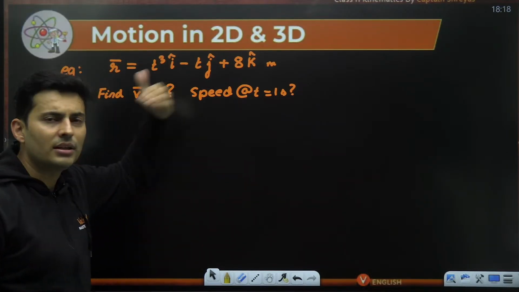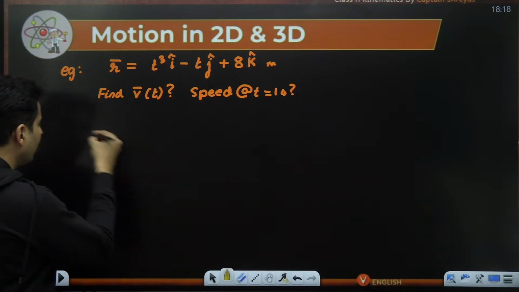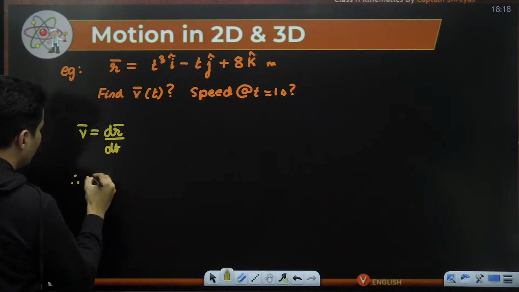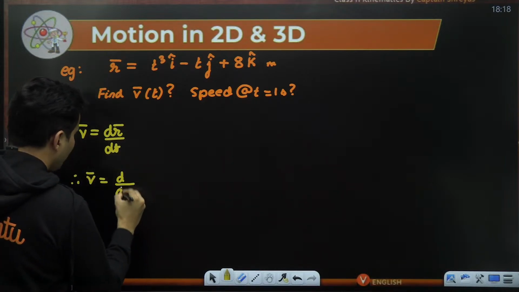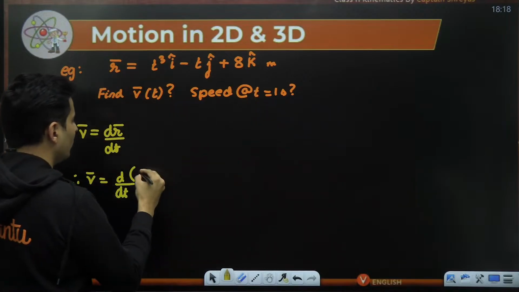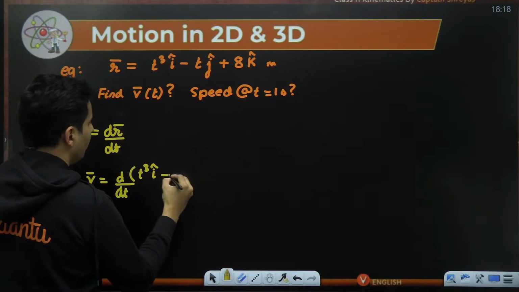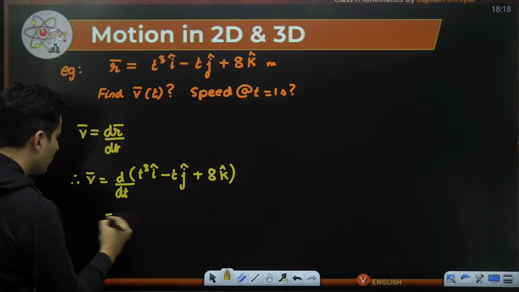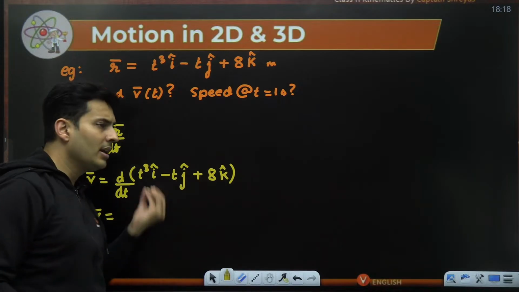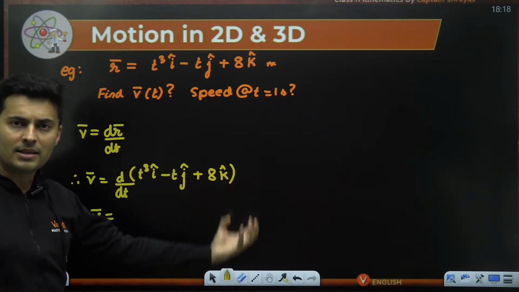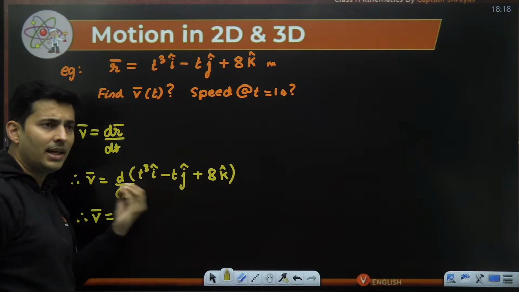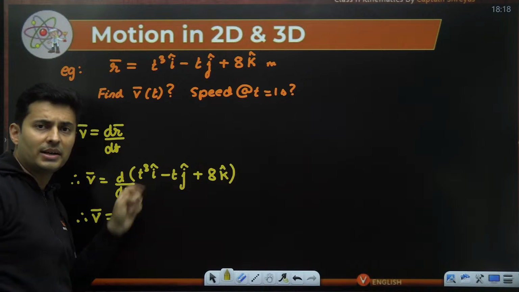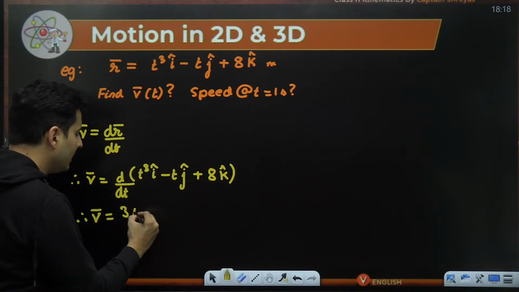Okay. Velocity in general, the instantaneous velocity, is dr vector by dt. So I have to differentiate r. What is r? It is this whole big thing: t cube i cap minus t j cap plus 8 k cap. Use the rules of derivatives. Addition or subtraction has to be treated separately. What is the derivative of t cube with respect to time? It is the x raised to n formula. n comes outside and the power reduces by 1. So 3 will come over here and t's power will be 2.